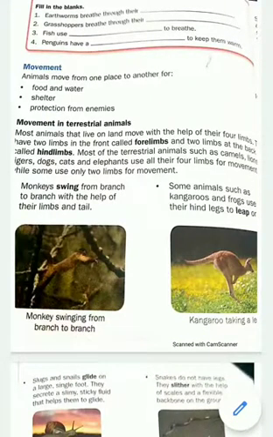Students, we were doing your lesson number 2, adaptations and habitats, and we have completed the portion on habitat and adaptations. In the previous lecture, I explained to you that different organisms have different breathing organs.